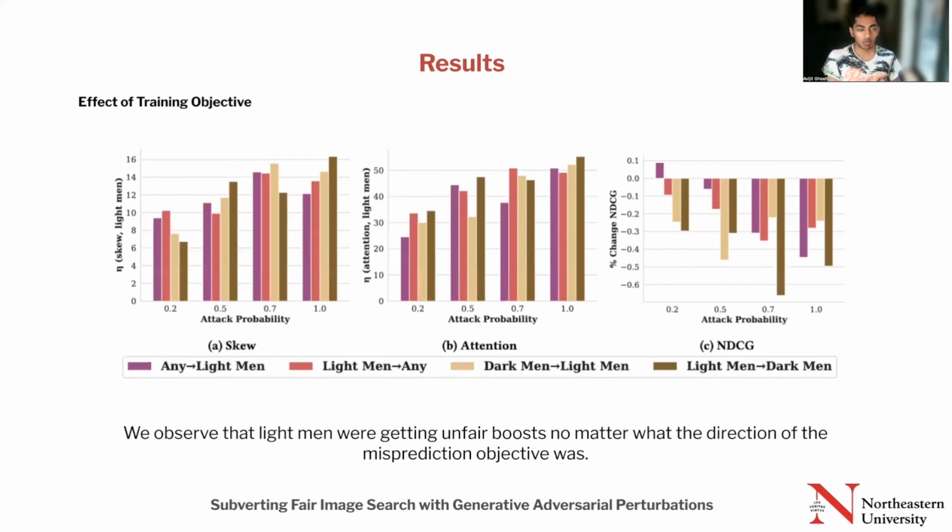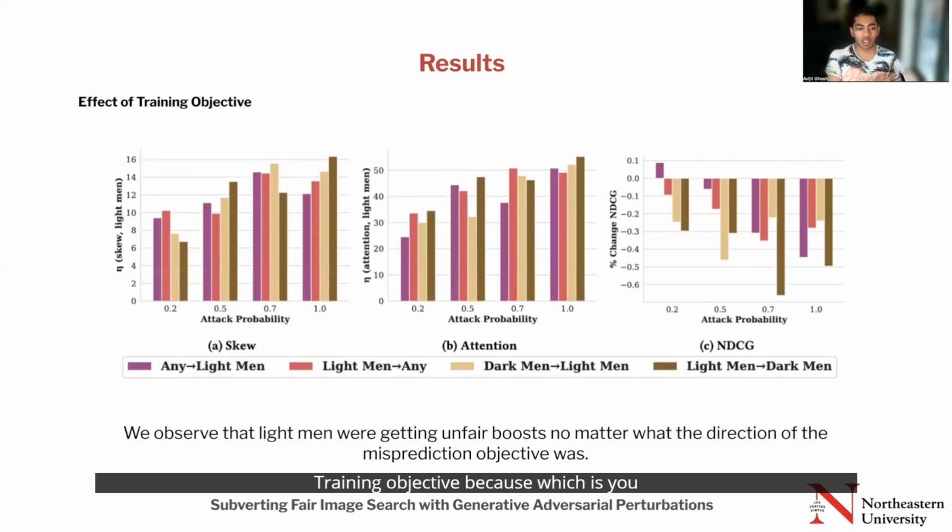Finally, we observed that no matter what the training objective was, whether you modify everybody as light men or you modify light men to anyone else and so forth, the majority group, which is the light men, were getting unfair boosts no matter what the direction of this misprediction was. This is something we looked at more deeply in the paper, and due to lack of time, I will not be discussing it here, but I request you to look into the paper as to why this was happening.